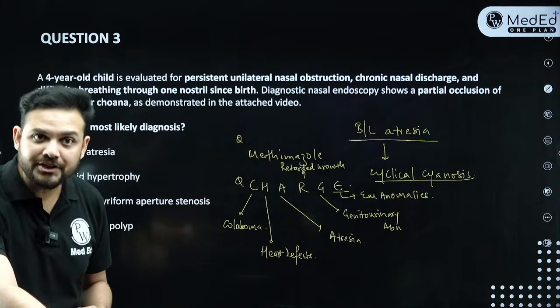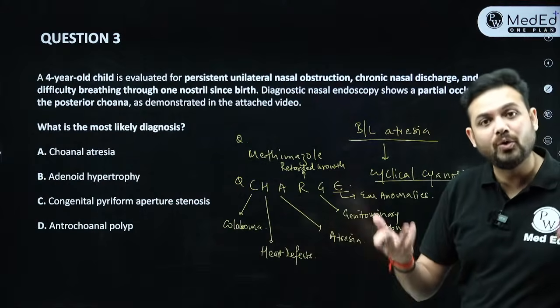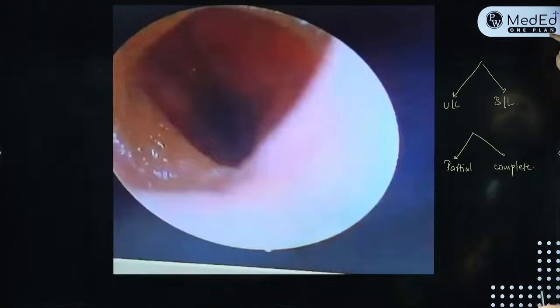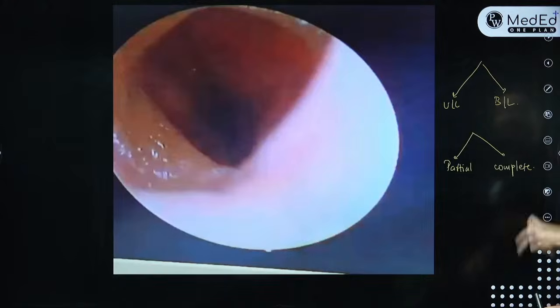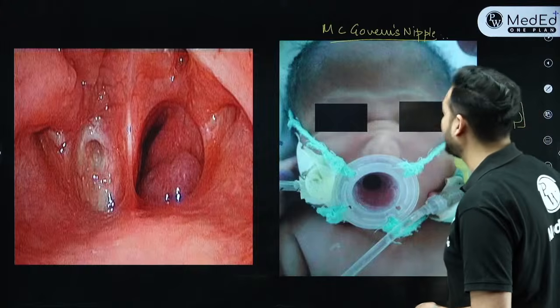How will you treat choanal atresia? So the only treatment of choanal atresia is we need to do an operation straight away. We need to open up the child, right? So we need to open up the nostrils so that the child can breathe, be it unilateral or bilateral. Now, the most important point is what operation we need to do and what we need to apply.